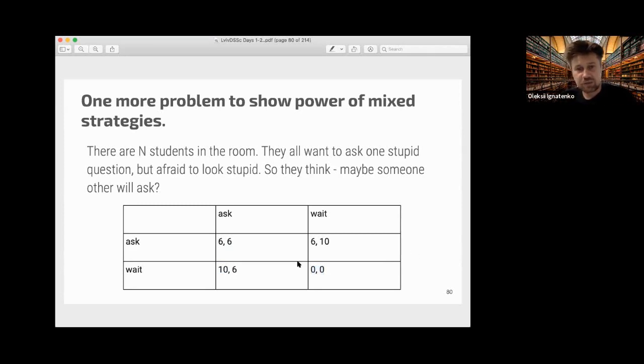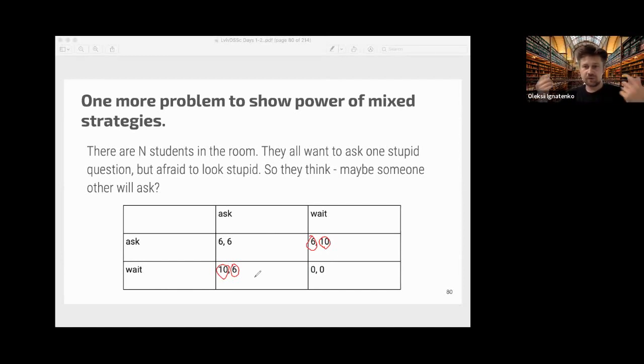So you have 2 equilibria here, actually 3 equilibria here. If we use our usual best correspondence idea, then we have 10 here and 10 here, and we have 6 here and 6 here, because 6 is better than 0, and 10 is better than 6. So we have 2 Nash equilibria, and they are separated like this. If I know that he will turn, then I need to go straight. If I know that he will go straight, then I better turn. And the same is here.